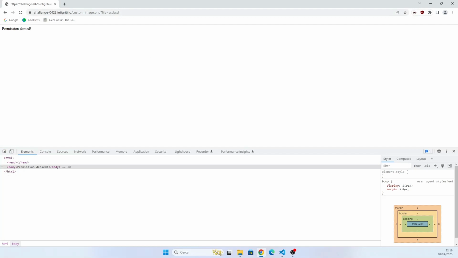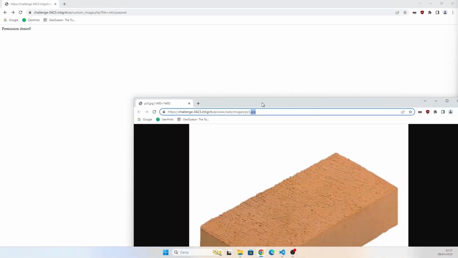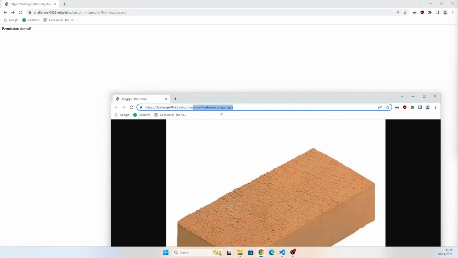Okay, we broke something. So with a file parameter we got it, but we have permission denied. Maybe it's because it's an existing path. We can try some basic inclusion payloads, but it doesn't work. So let's just think about how it could be used in a legitimate way, so we can imagine what path the developer is trying to enforce on us and try to escape it. Basically this is an endpoint to include a custom image, I suppose. So let's try with the path of the brick image.